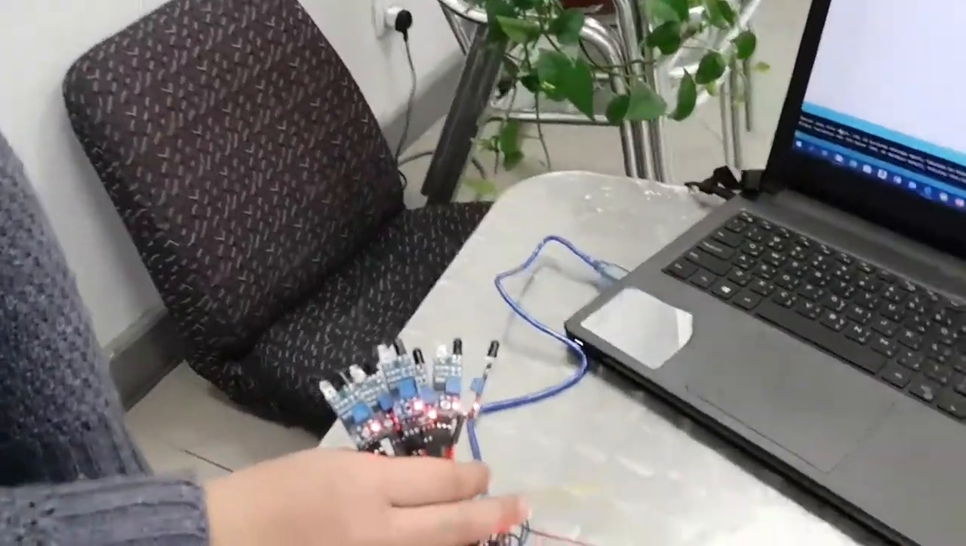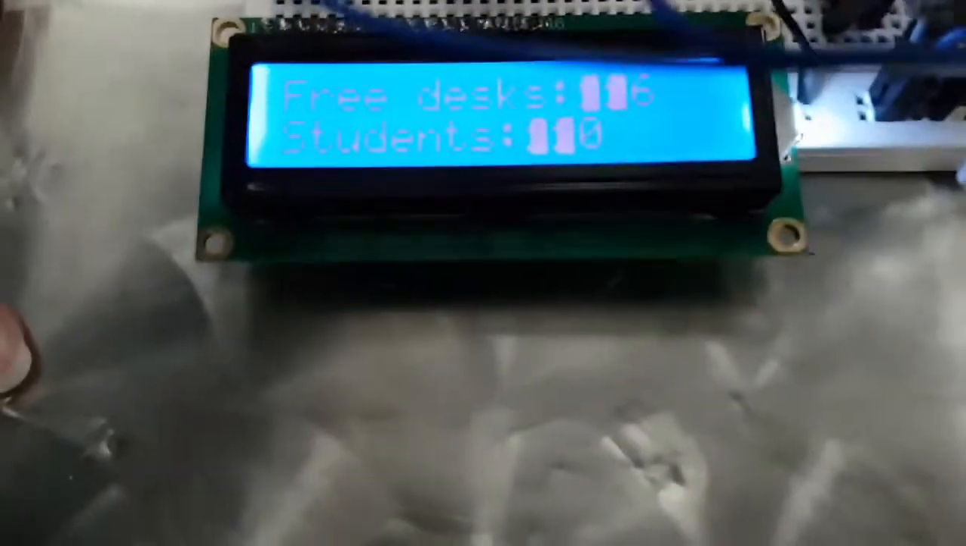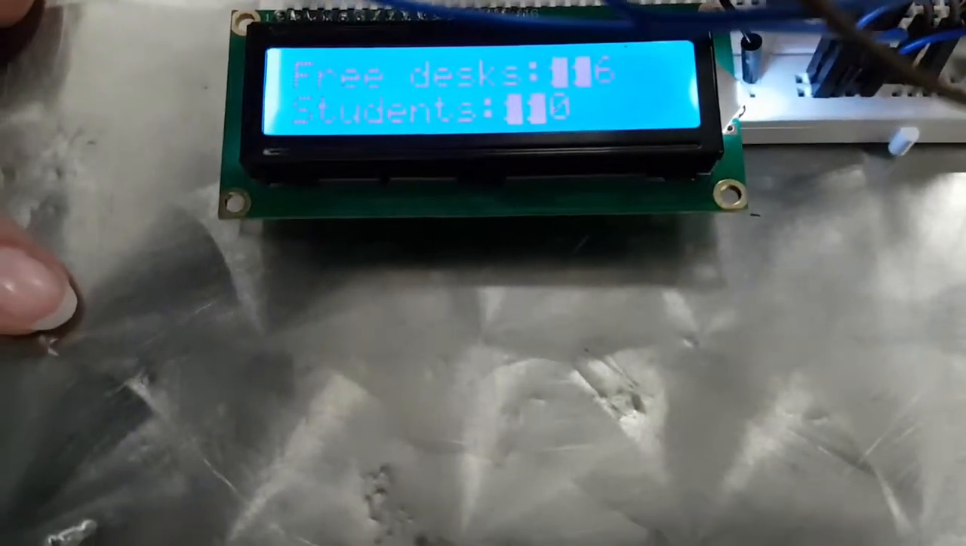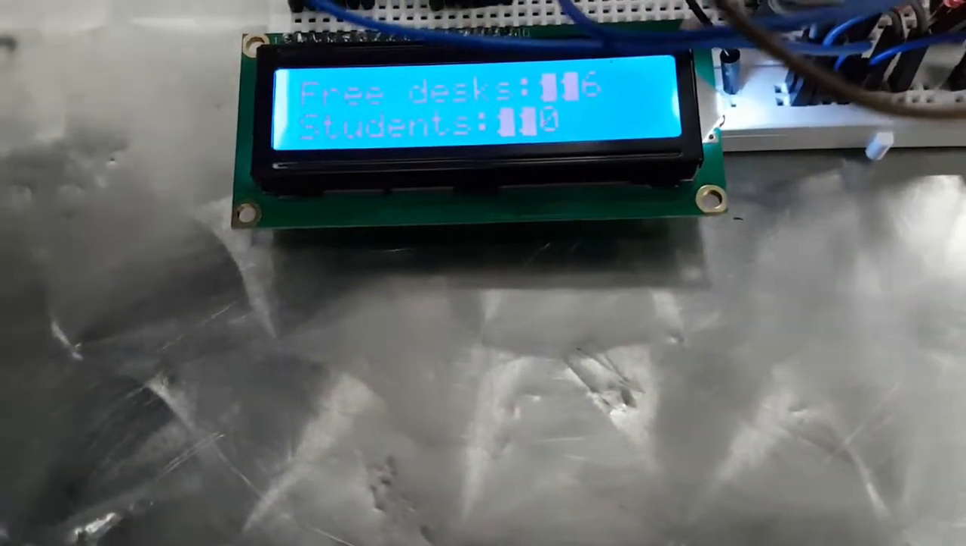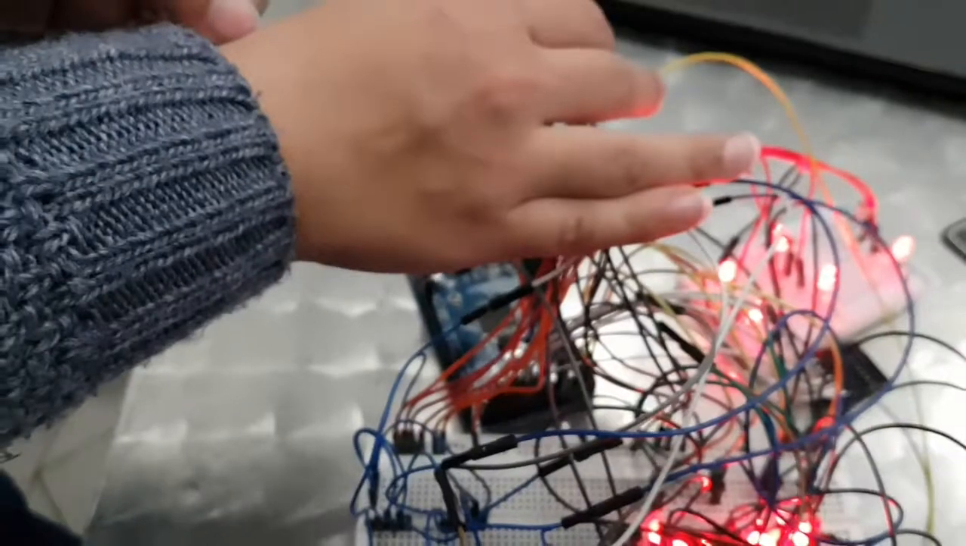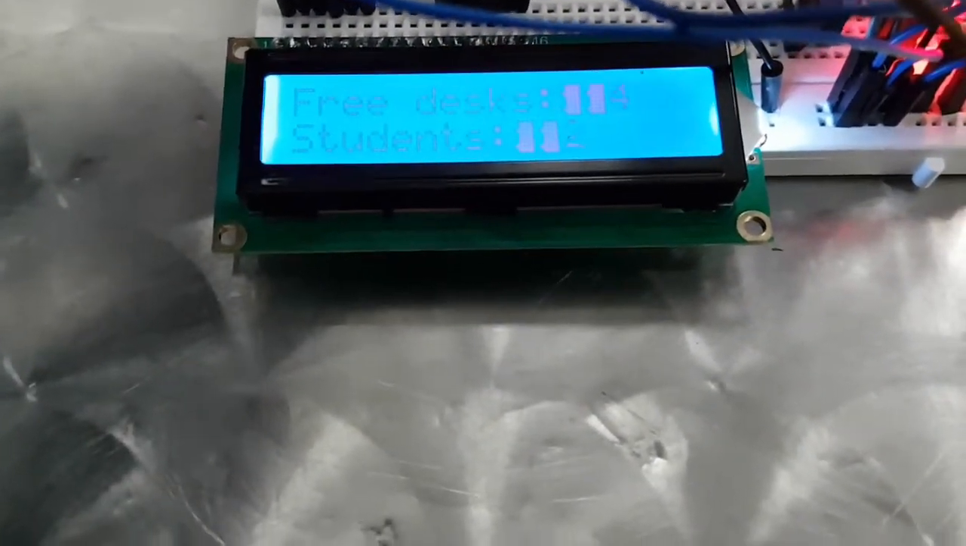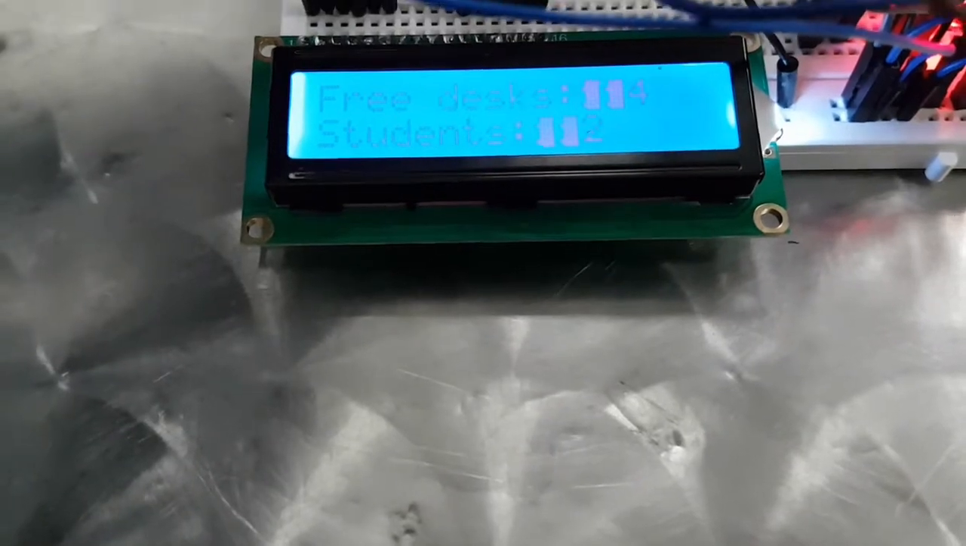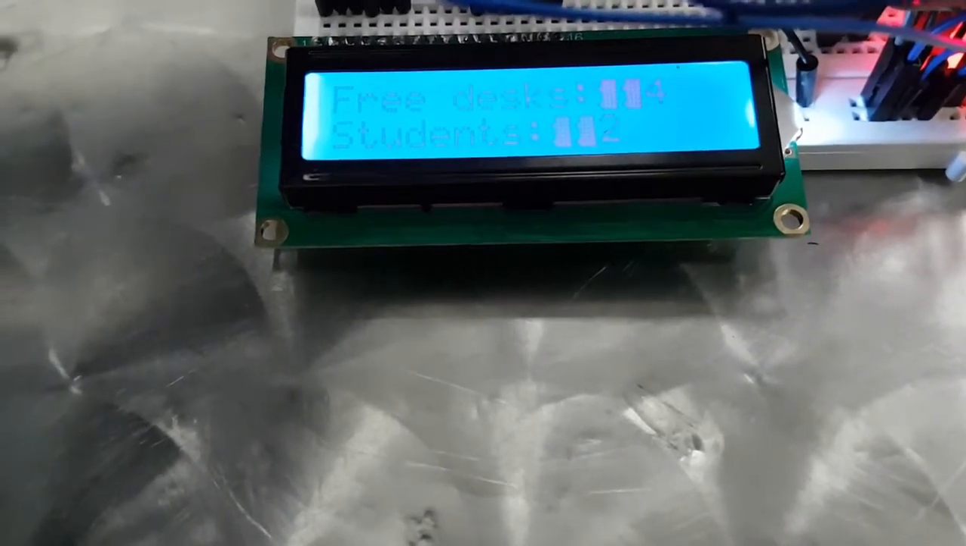I worked on the LCD. The LCD here shows the number of free desks as well as the number of students in the class. We have now 6 free desks and 0 students. When any student sits, the number changes. We now have 4 free desks and 2 students in the class.